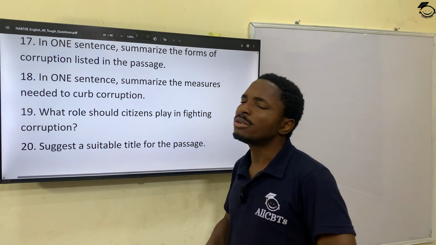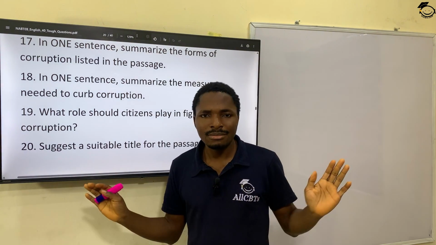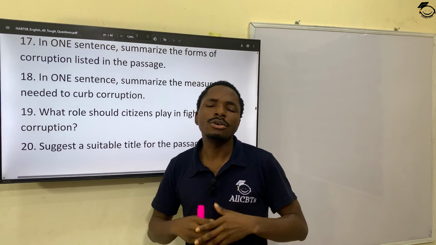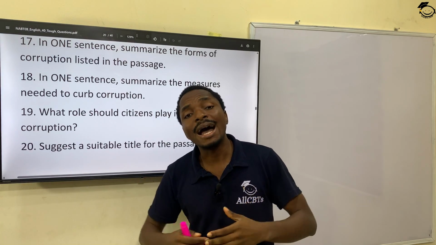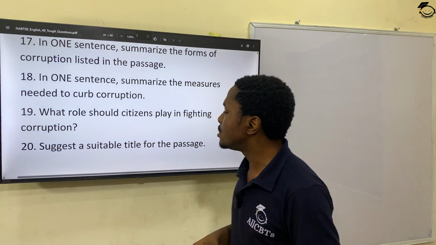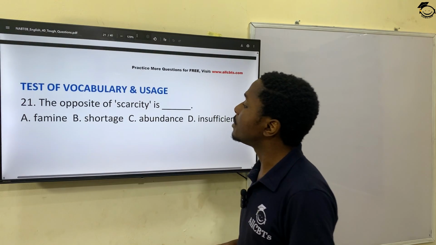Question 20. Suggest a suitable title for the passage. You can say corruption and the society. That's it. Very nice. Corruption in the society, or corruption and the society. So that's a very suitable title for the passage.